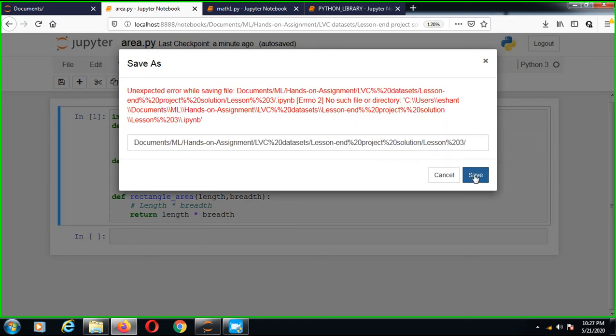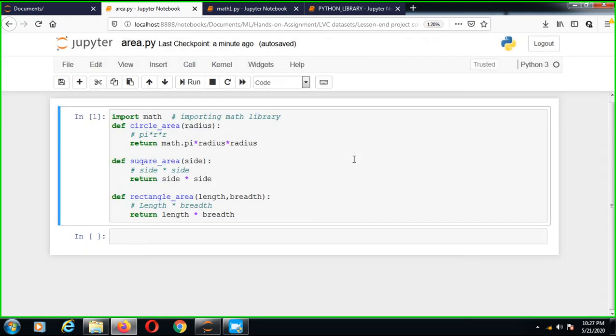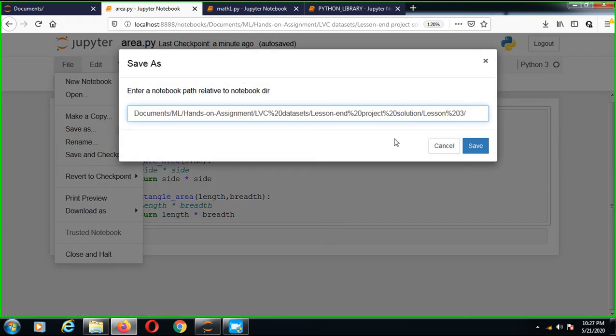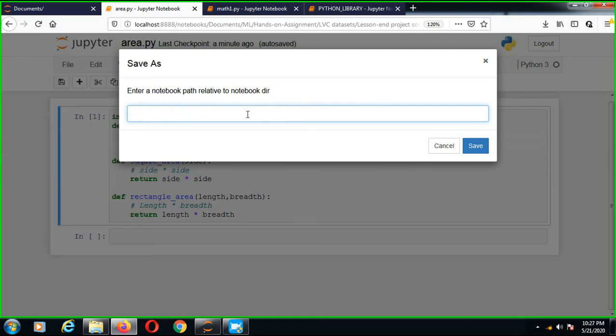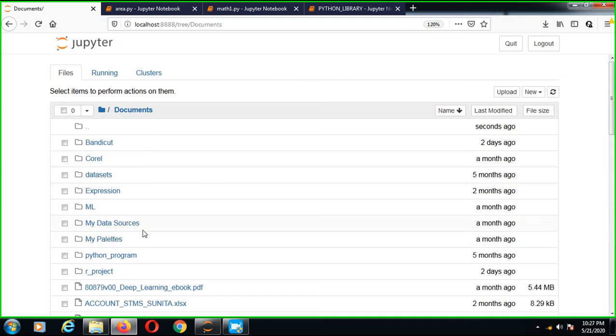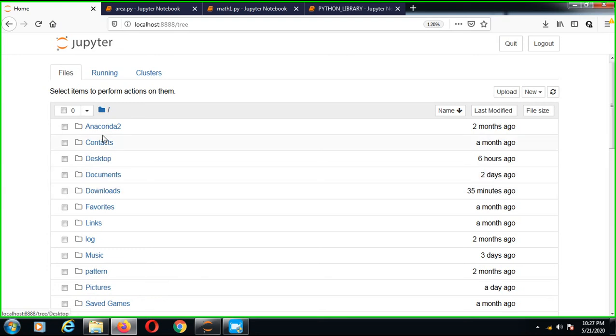I will save area.py, and instead of Documents I will change the root directory to the C drive. Where is my project folder?